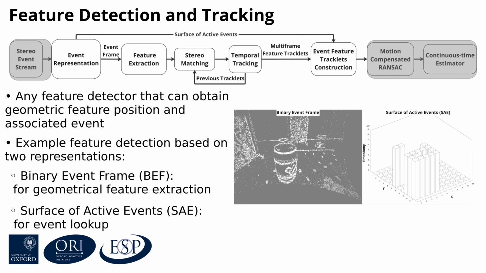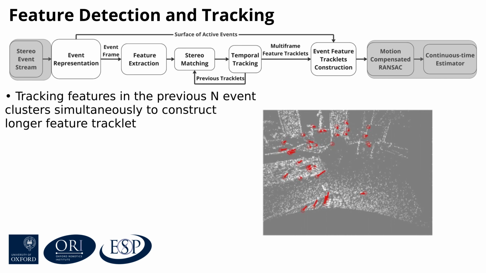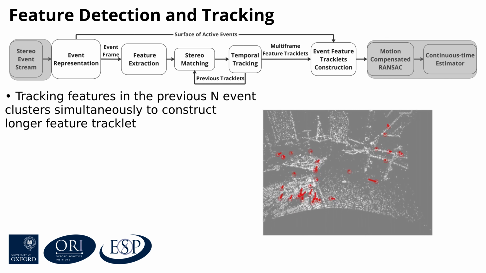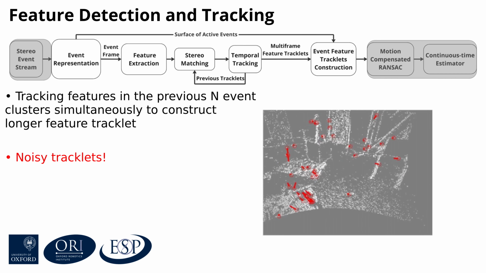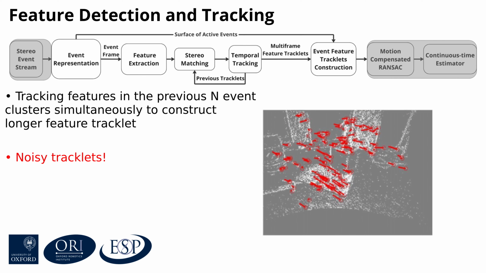The first representation is used for geometric feature detection and tracking, while the second is used to look up the event time of each feature. To increase the number of event tracklets and maintain a prolonged feature tracking period, we allow features to be matched in the previous n event clusters. This does serve our purpose, but in the meantime, introduces a portion of noisy tracklets.